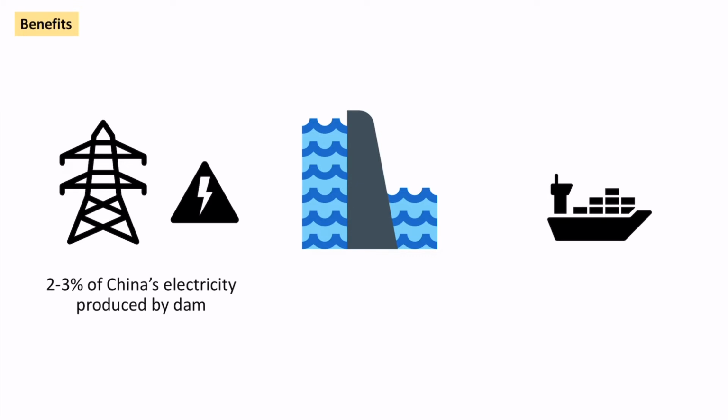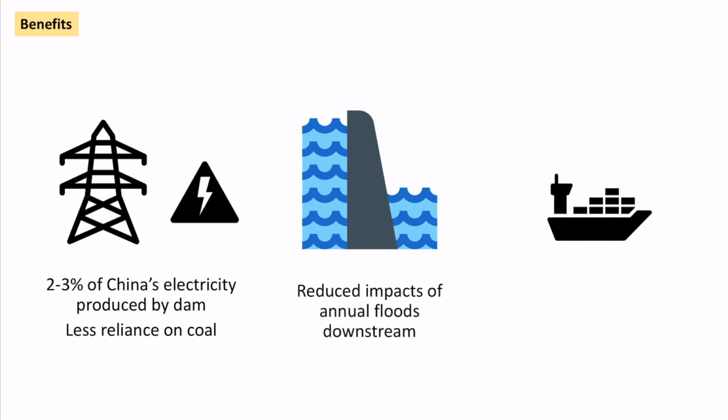It produces 3% of China's electricity, which basically means that it doesn't rely on fossil fuels. It's starting to make it more sustainable, especially on coal. We can say that it's reduced those terrible seasonal floods that they often get downstream. Those floods still happen, but they're much, much smaller because the dam can hold back water and release it slowly. 2010 was when they had some floods, which they actually were able to reduce the overall impacts. Also, because we're controlling the river a bit better, it's easier for ships to navigate it, where they can therefore improve trade. So there's an economic benefit to it.